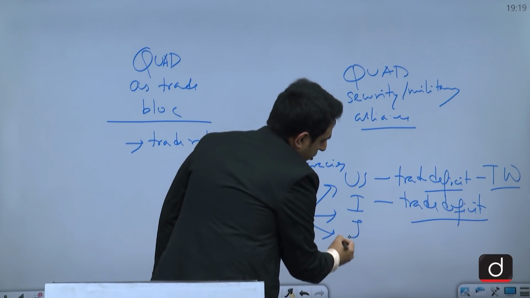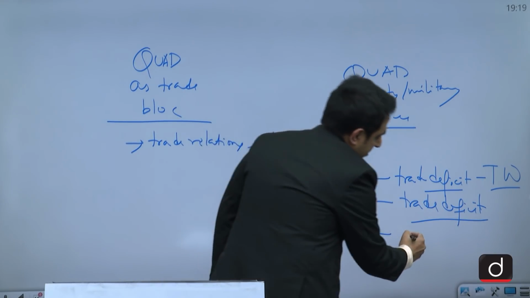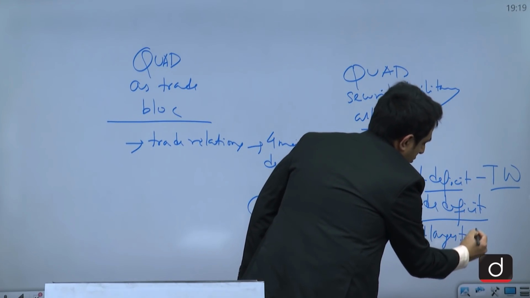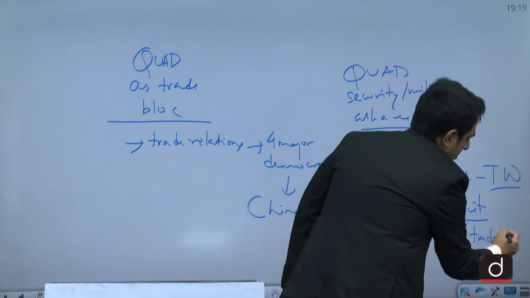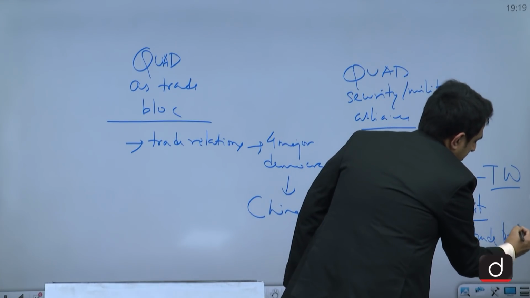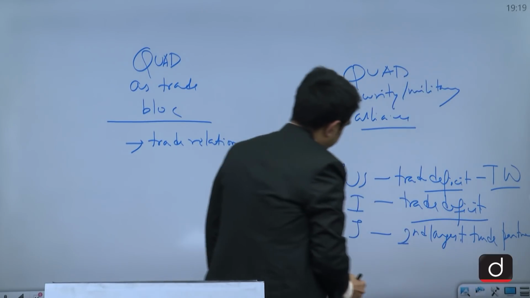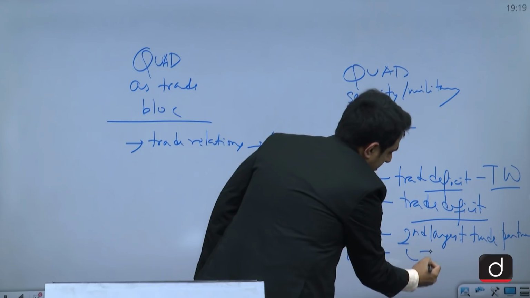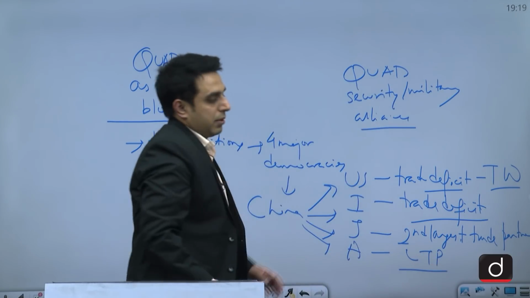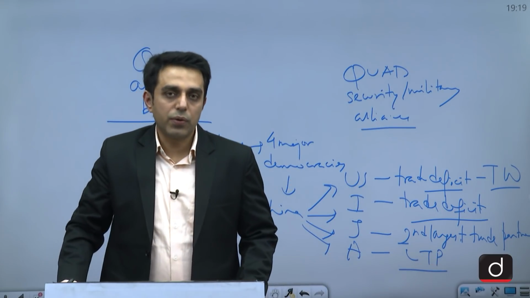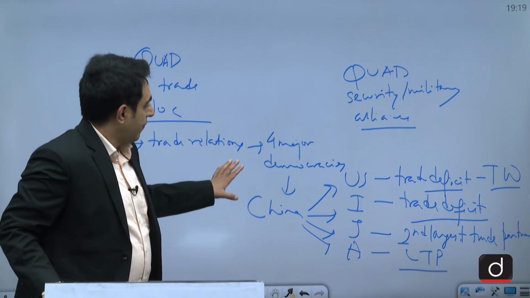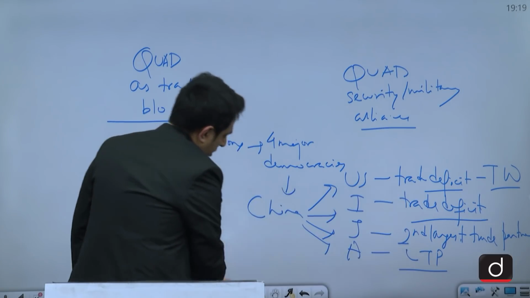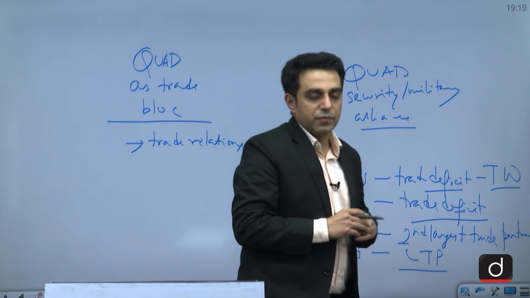Then when we talk about Japan, China is its second largest trade partner. So Japan also doesn't want this dependency on China. And if we talk about Australia, China is the largest trade partner for Australia. So if we see all these four countries of Quad, they are having very huge economic relations or economic ties with China.